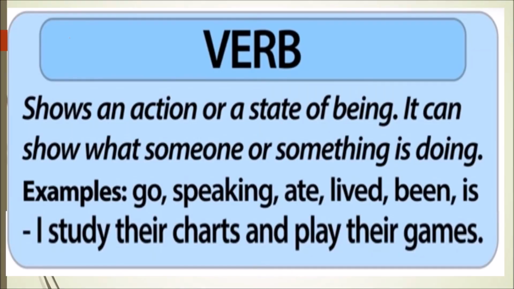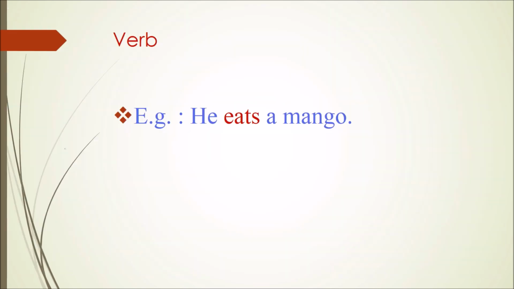Next, a verb shows an action or a state of being. It can show what someone or something is doing. Examples: go, speaking, ate, lived, been, is. Example sentence: I study their charts and play their games. For example, he eats a mango. So here, eats is a verb.